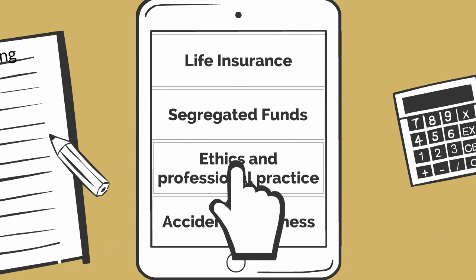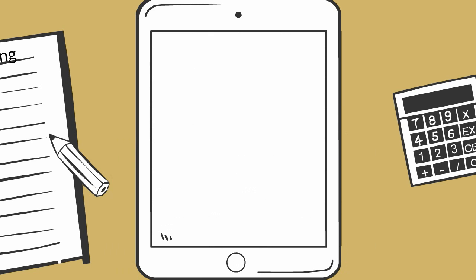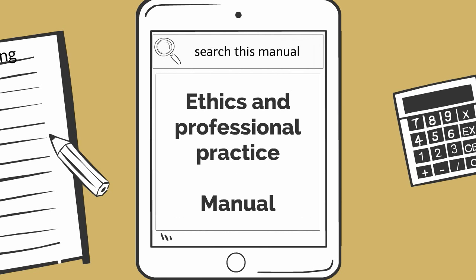By practicing this now, you'll prepare yourself to use the search function in the exam. Of course, you don't have to use the manual in the provincial licensing exam, but if you're unsure of the answer, it's best to know how to find it quickly.